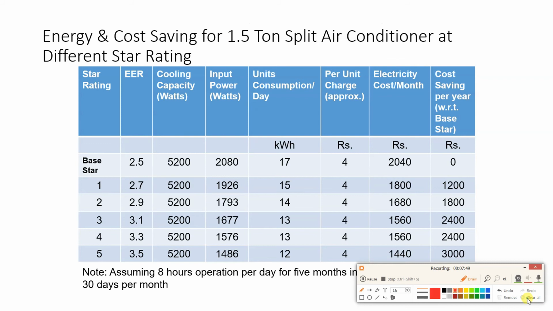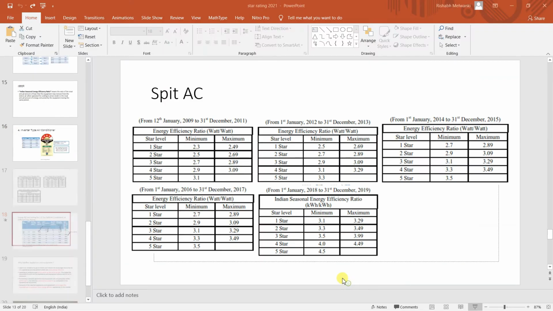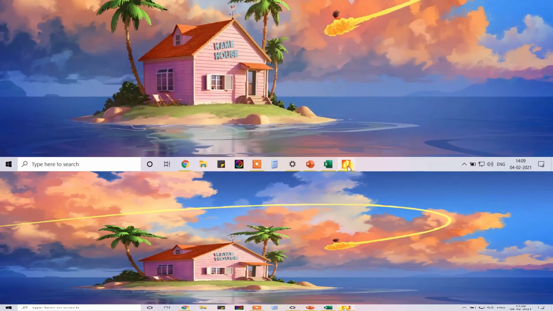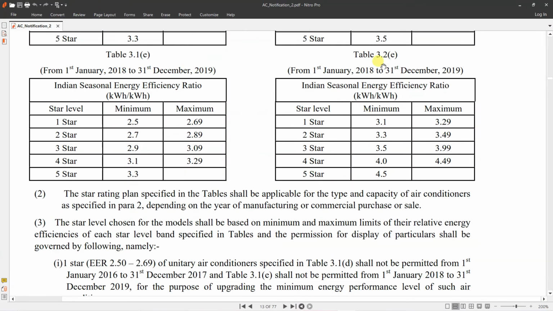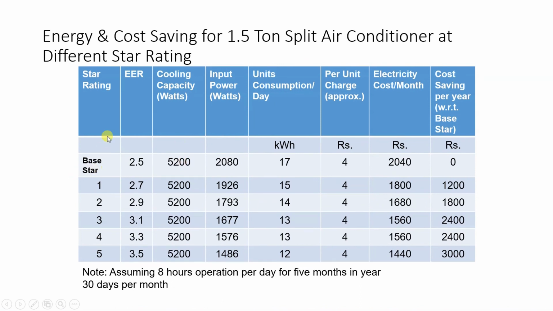Just open the PDF file which we have downloaded, and this one is the latest one, I think. You can take the values from the table. You can do this exercise in Excel. For 1 star, the Indian seasonal energy efficiency ratio has been given here. So just add the updated values in that table. For now I have taken some other values. For 1 star, 2 star, 3 star, 4 star and 5 star, I have written the EER values.